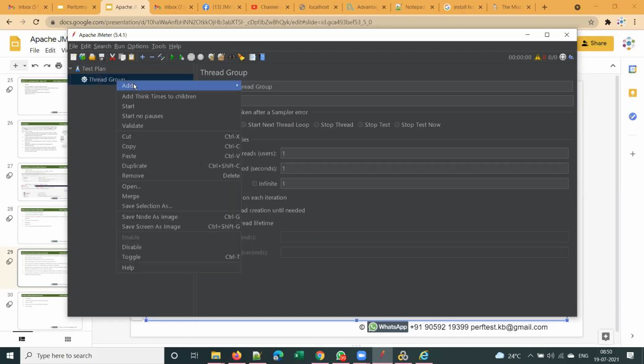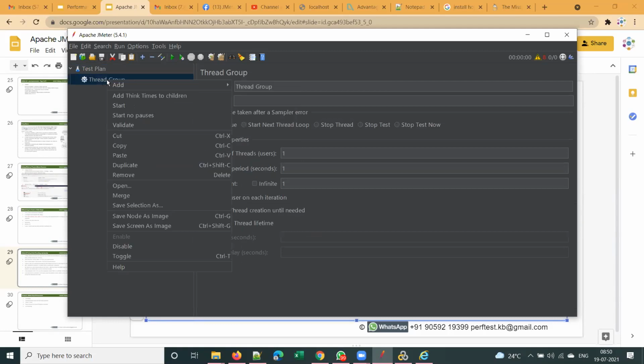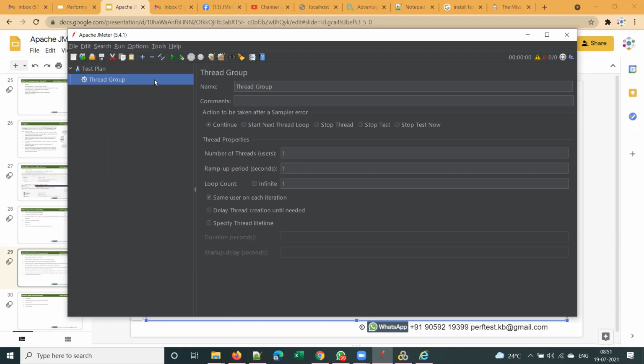Now right click here and observe. The options are changing here. You have different options because you right clicked on the thread group and the context is different. That's why this is called a context menu. Based on where you right click, it will show you the options. So this is how we add different elements to JMeter. Is it so difficult?